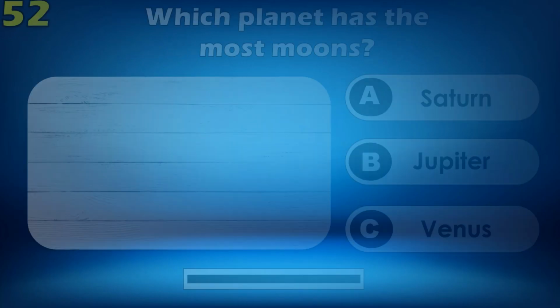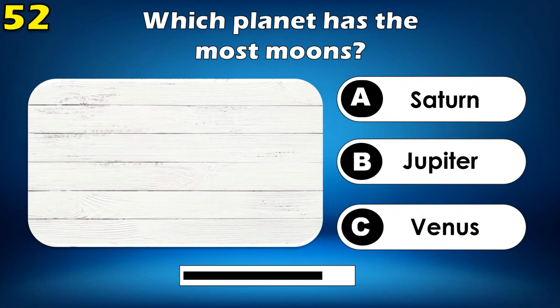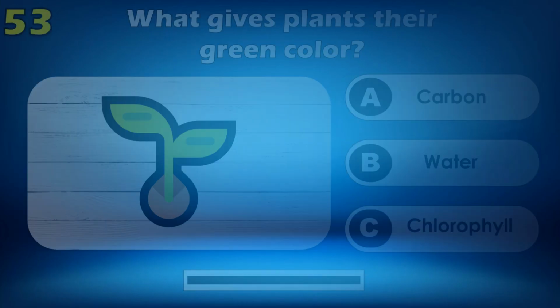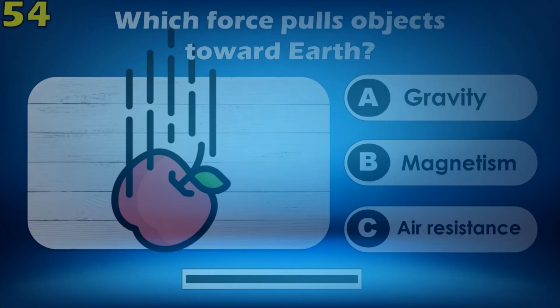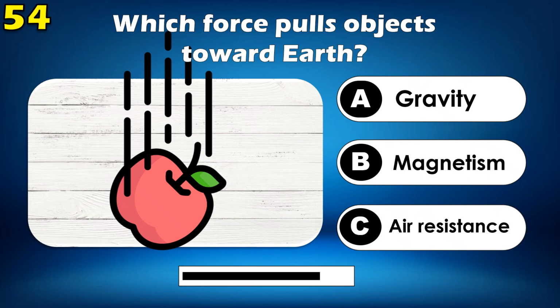Proton. Which planet has the most moons? Saturn. What gives plants their green color?